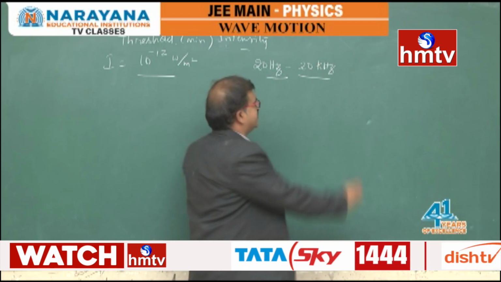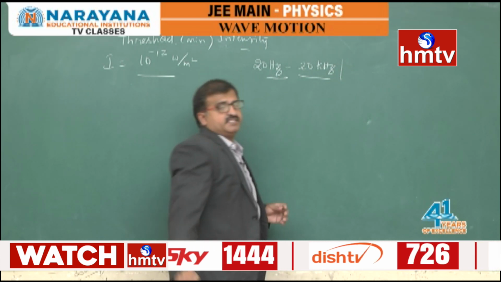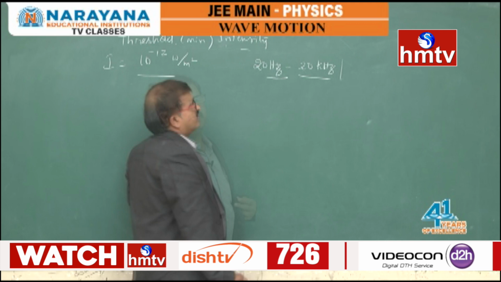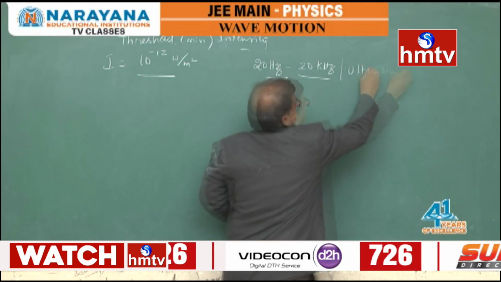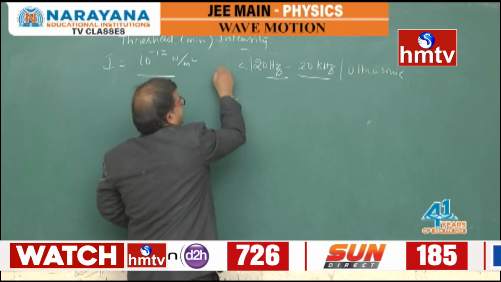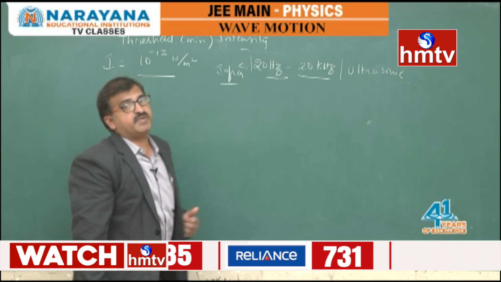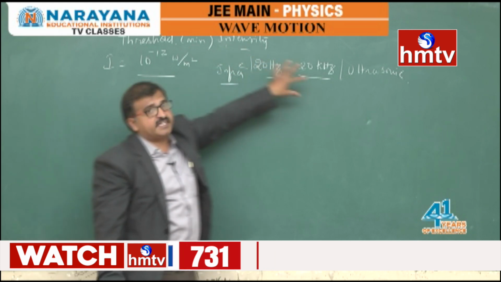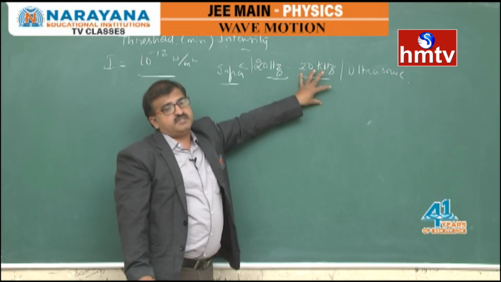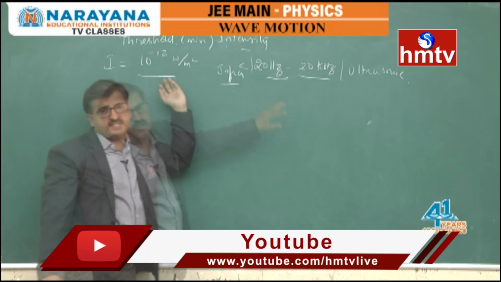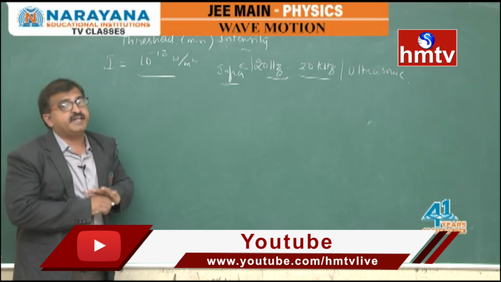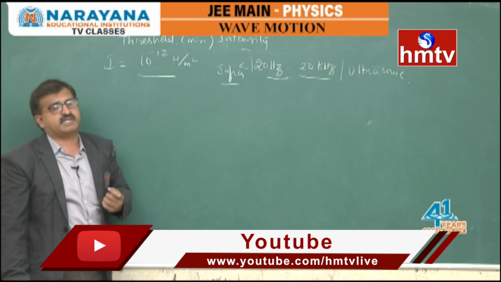Beyond this range of frequency, we call it ultrasonic, whereas less than this, it is infrasonic. These frequencies we can't hear. Even if the frequency is in the audible range, if its intensity is very much lower than the threshold, we cannot hear that sound clearly.